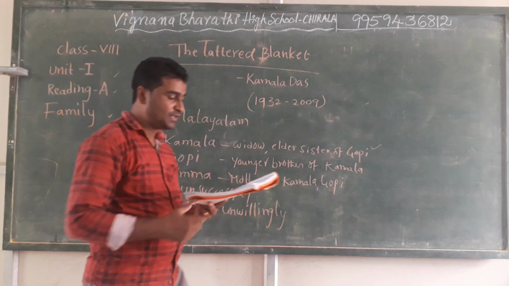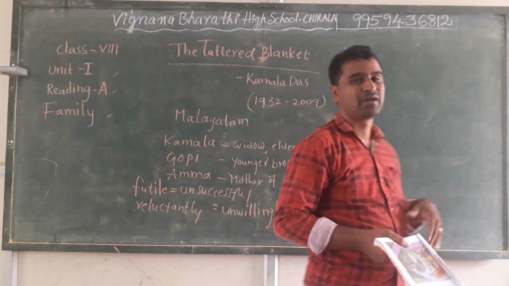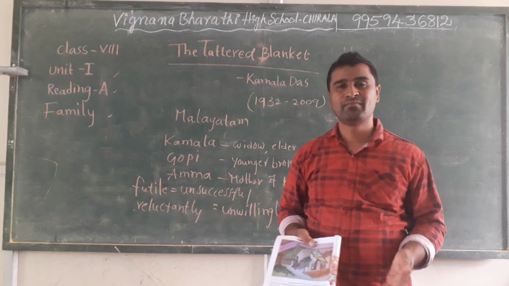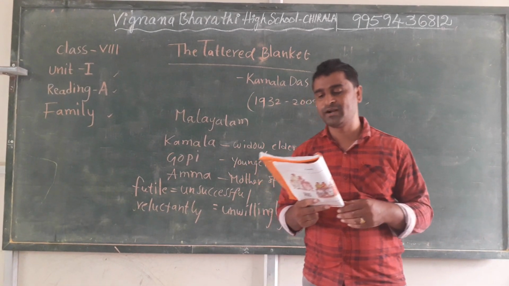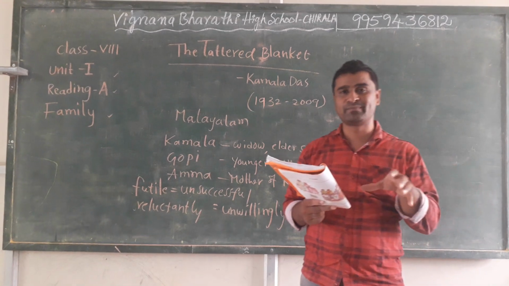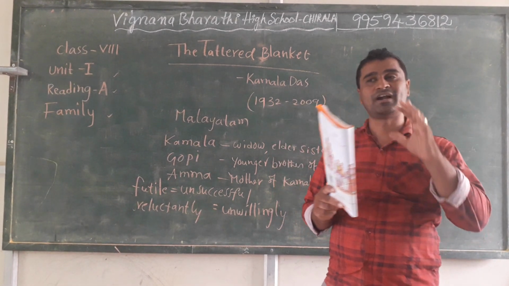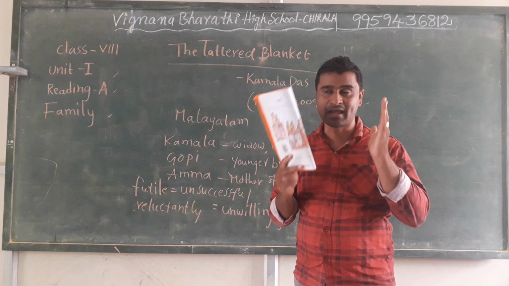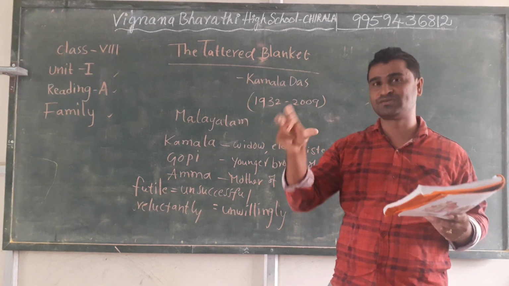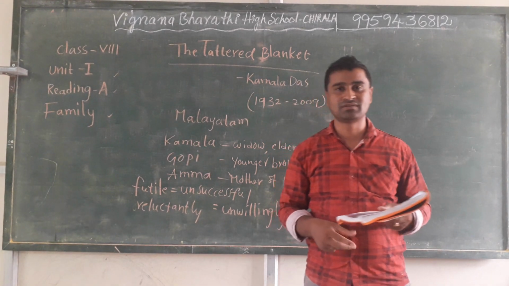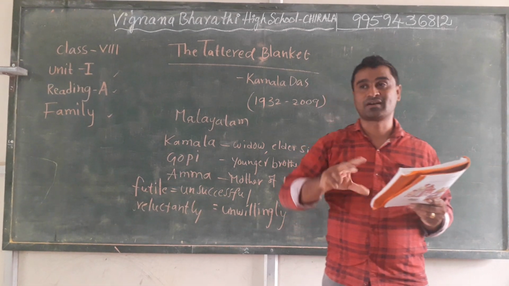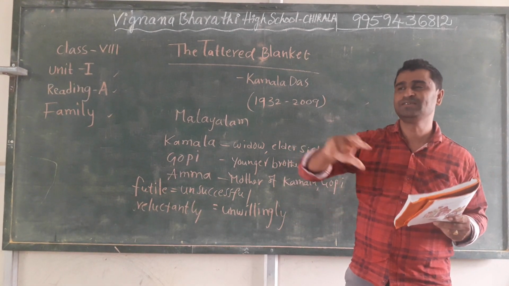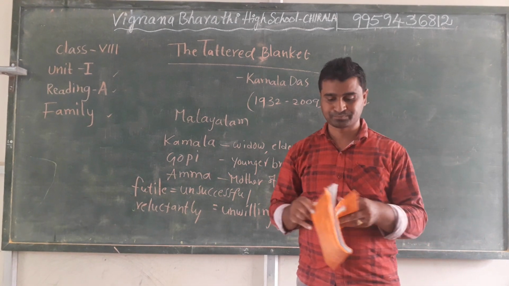Okay, unwillingly. Kamala got up unwillingly. She doesn't want to get up, but she got up and went to the gate. Screwing up her eyes, she peered into the darkness. Screwing up means narrowing the eyebrows and looking keenly. Sometimes if you want to see keenly, we narrow our eyebrows. That is called screwing. She looked into the darkness, which means she looked at the gate.